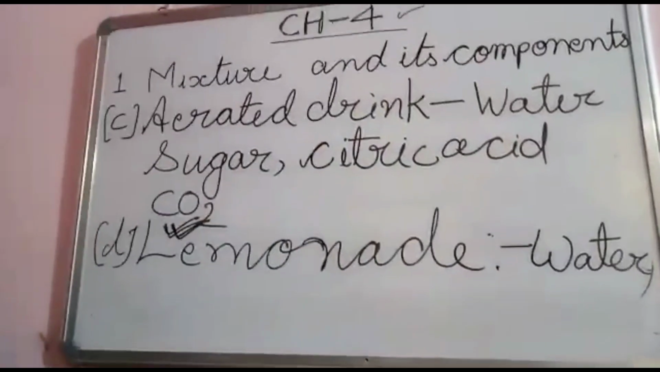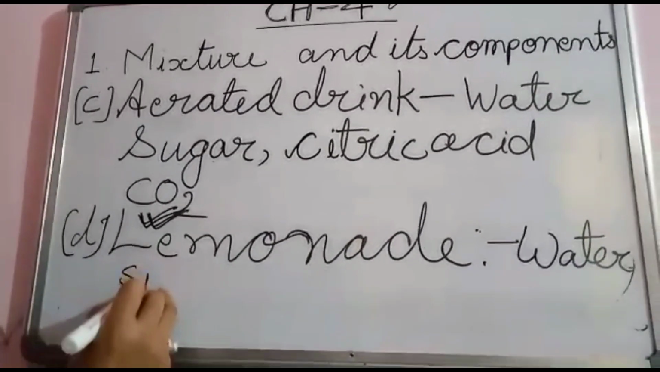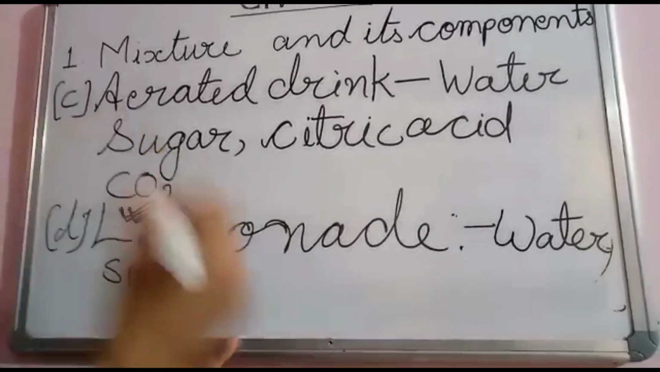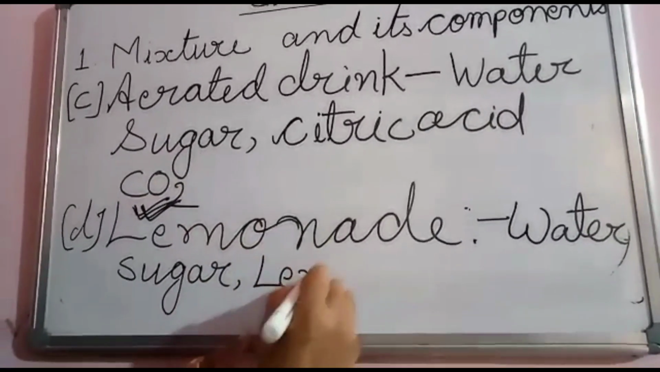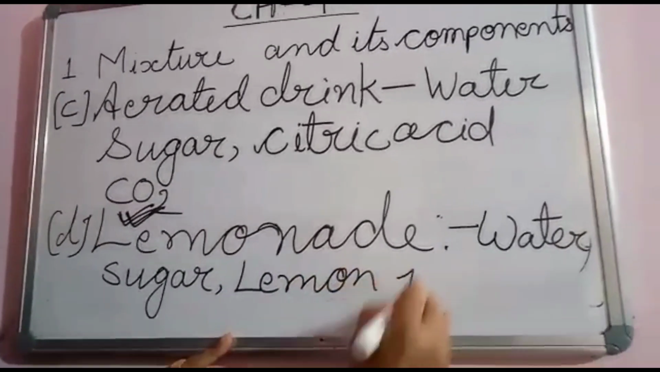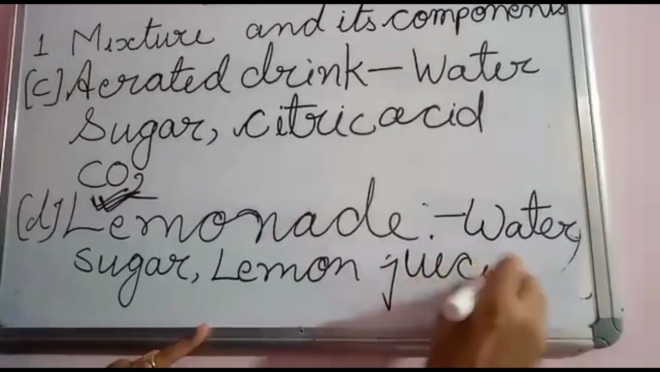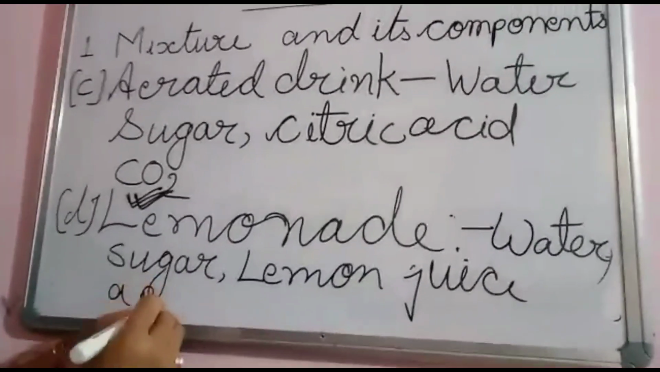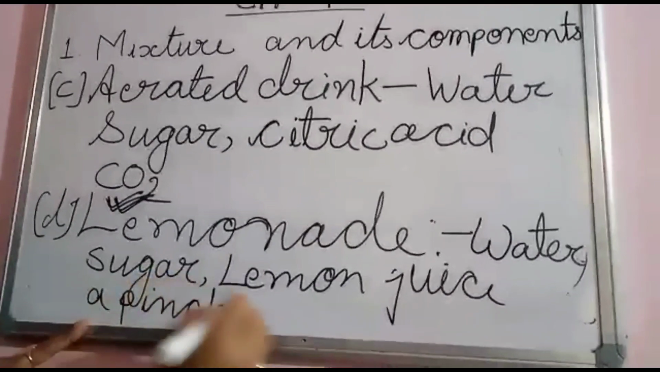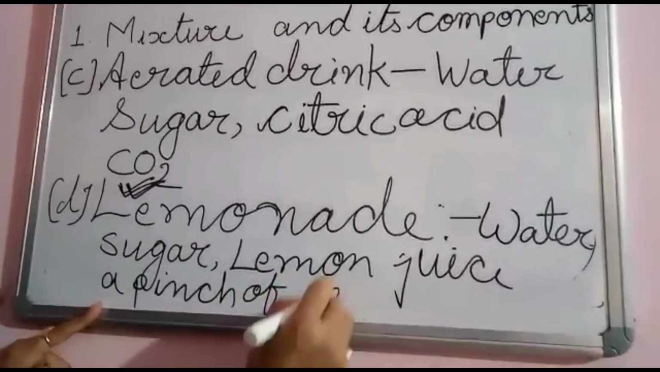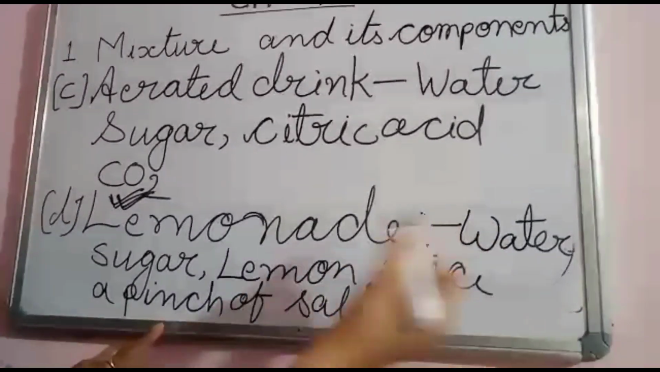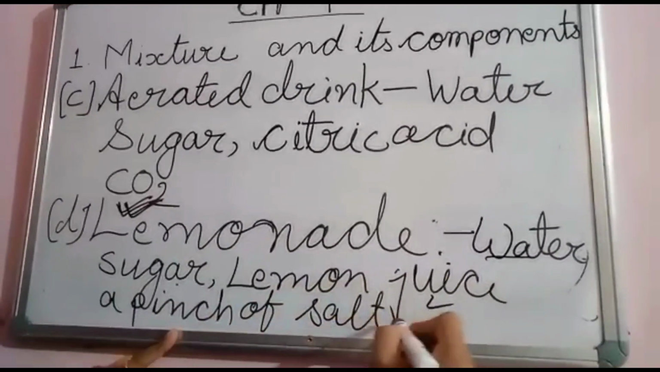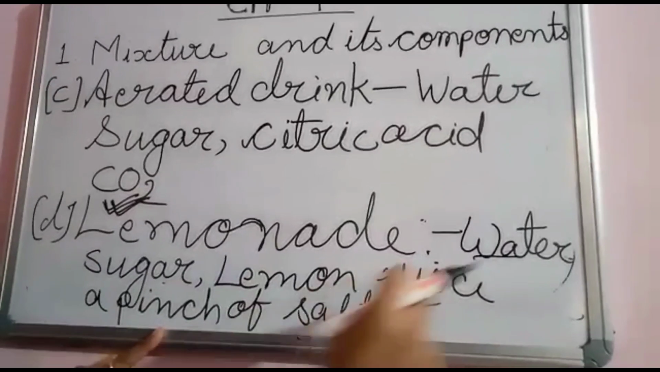First component is water. Second one is taste is sweet, that means sugar. And sour because of the lemon juice. Lemon juice. And a pinch of salt also. So these are the components of lemonade: water, sugar, lemon juice and a pinch of salt also.